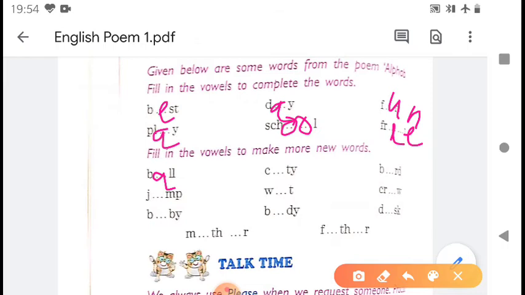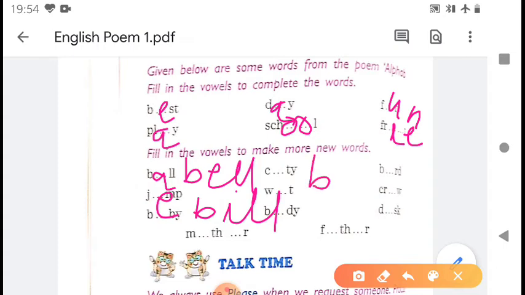You can use B E double L, bell, जो घंटी होती है. B A double L, ball, बॉल जिससे आप खेलते हो. B I also you can use. Then B I L L also you can write, bill. When you go to the market, you buy something from the shop, the shopkeeper gives you a bill. Then you can also write B U double L, bull. Bull is the masculine gender of cow.